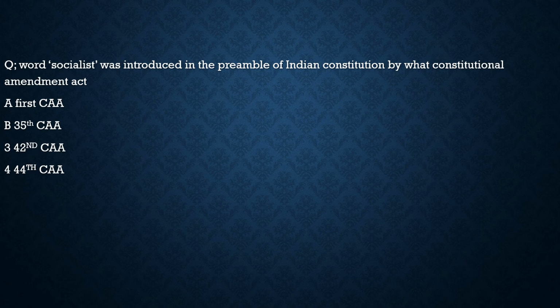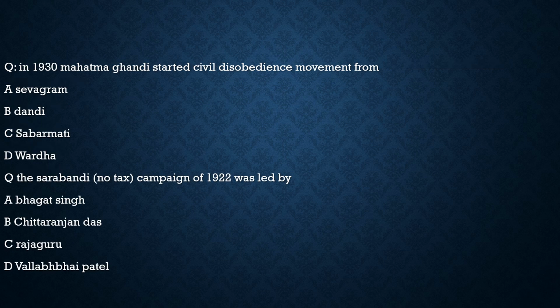Now let's move to the last part of our discussion, which is the previous year questions. Let's solve. The first question says, in 1930 Mahatma Gandhi started the civil disobedience movement from Sevagram? No. Dandi? No. Sabarmati, 100%. It was started from Sabarmati and ended at Dandi. So for this question, the correct answer is option C.